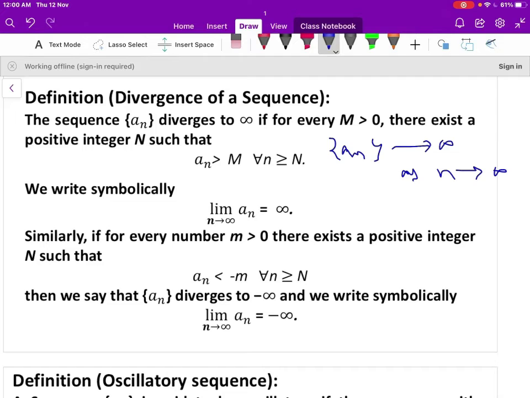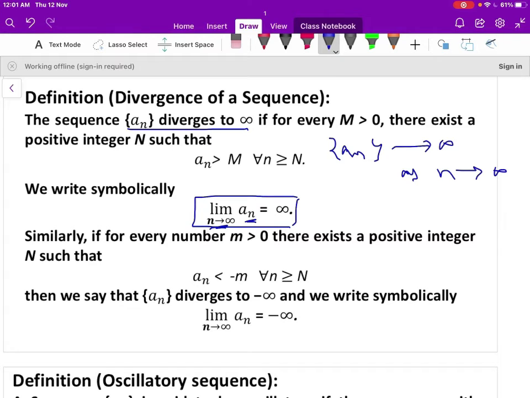Then we can conclude that a_n is said to be a divergent sequence and it diverges to infinity. So symbolically we write the limit of a_n as n tends to infinity is equal to infinity, where infinity is the limit of the sequence a_n.